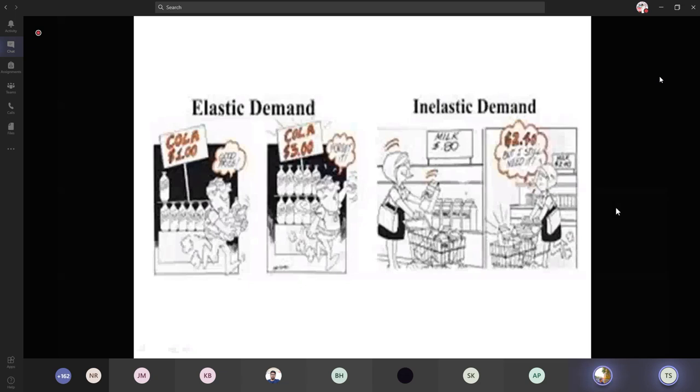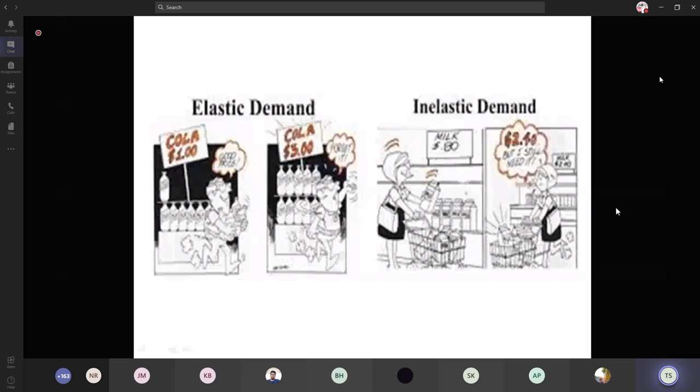Okay. So the elastic demand and the inelastic demand. So the picture in the first thing, elastic demand, that is cola is $1. So the customer says good price. So he wants to buy that product. So he is demanding that cola, that product. And the second version of the picture says the price of the cola increases, that is it rises to $3. So the same customer is refusing to buy that product. So according to him, the price change is more, so he refuses to buy that product.